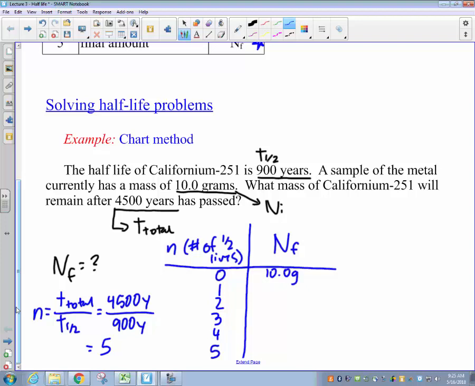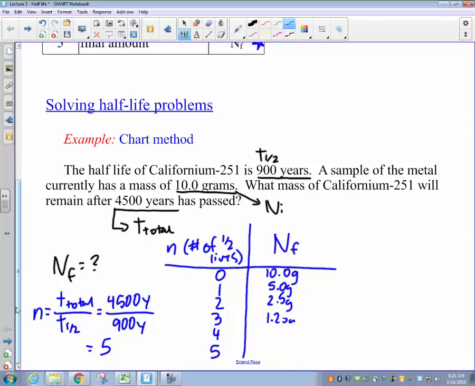And from this point on, we're just going to apply our definition of half-life. By definition of half-life, the amount that remains after each half-life is half of what you started with. So after one half-life, if we start with 10 grams, we'd be down to 5 grams. And then after another half-life passes, we would have half of the half that remains. So starting with 5 grams, after 2 half-lives we end up at 2.5 grams. And then you can see where this process just continues. After 3 half-lives, we'd have half of what remains again, which would be 1.25 grams.